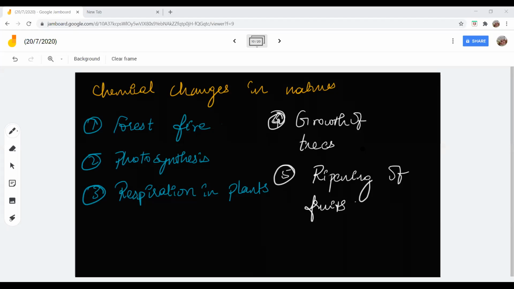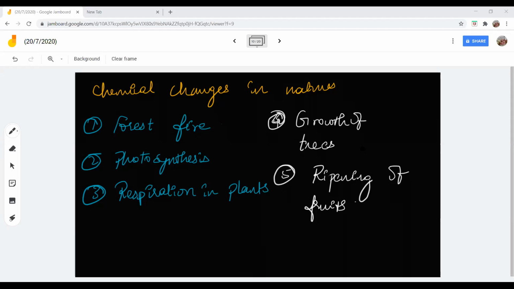If you see, forest fire is a natural happening. It happens, but many forest fires also happen because of human intervention. For a year, if a forest fire happens once in a forest because of human intervention, then in the entire Western Ghats, how many forest fires are happening? Am I right or not?